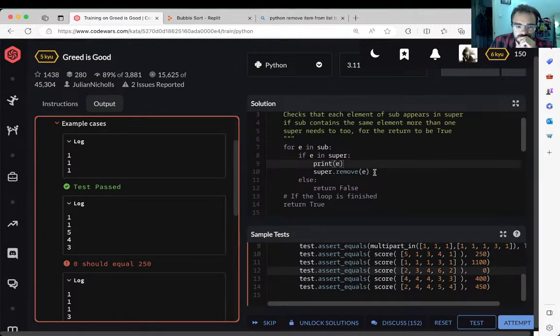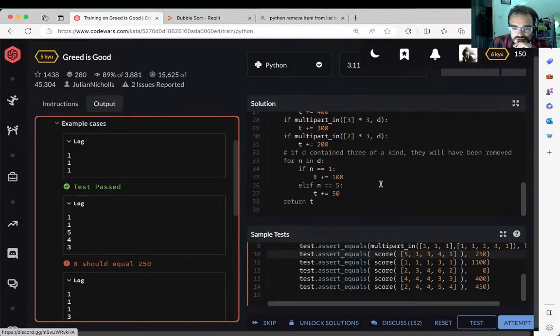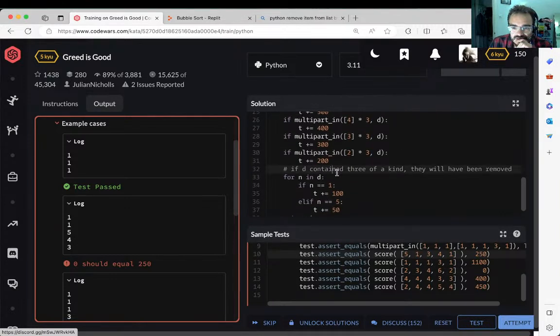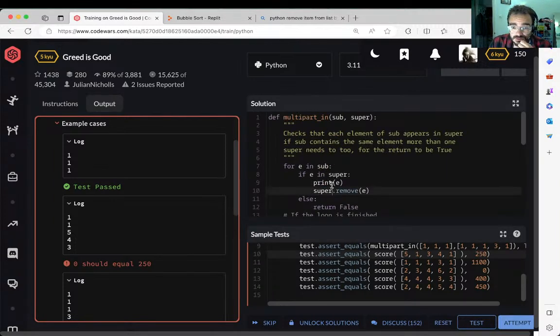So it finds 2 ones and removes it, but then returns false. It finds the 5, it finds the 4, it finds the 3. It's this one, right? But it feels like it's not adding the singles, because this one you only score via the singles. The other you score, I guess, via the triples. On this one as well, that should be 0, and it is 0. That's fine, but that should be 250, 200 for each of the 2s, and 50 for the 5.